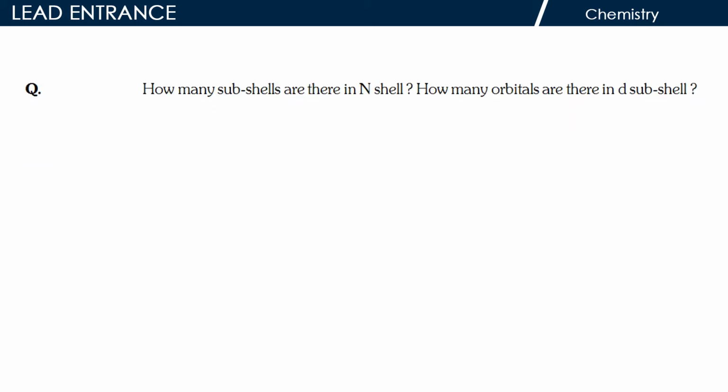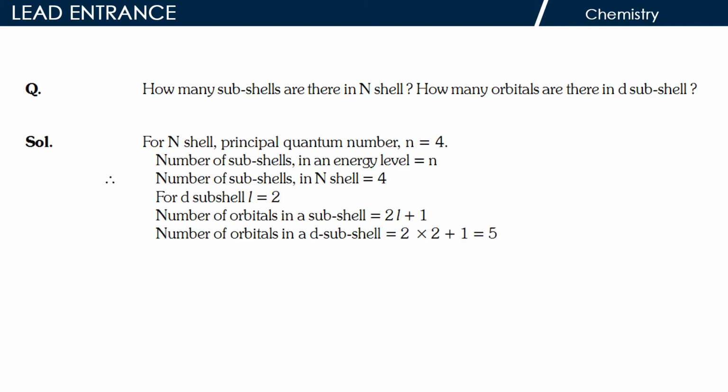Question 2. How many subshells are there in N shell? How many orbitals are there in D subshell? Solution. For N shell, principal quantum number n is equal to 4. Number of subshells in an energy level is equal to n.